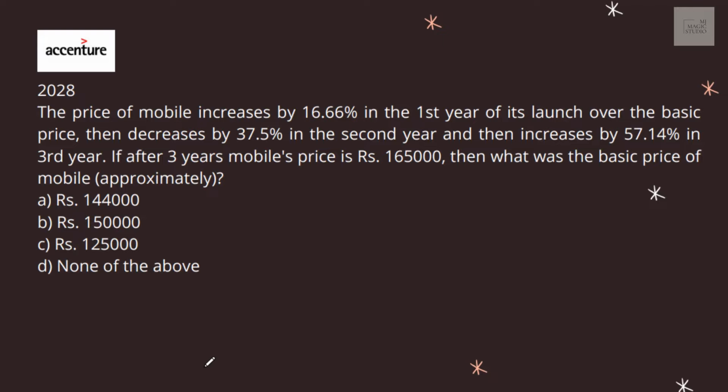The price of mobile increases by 16.66%. Whenever we have percentages like this, it is always advisable to convert them into fractions. 16.67% means 1/6. The price of mobile increases by 1/6 in the first year. Let it be X, now it increases by 1/6 over the basic price, then decreases by 37.5%. 37.5% means 3/8. That means now the effective becomes 1 minus 3/8, as it got decreased in the second year, and then increases by